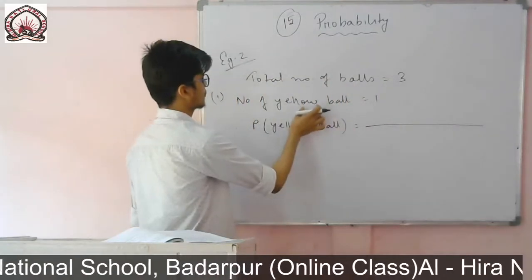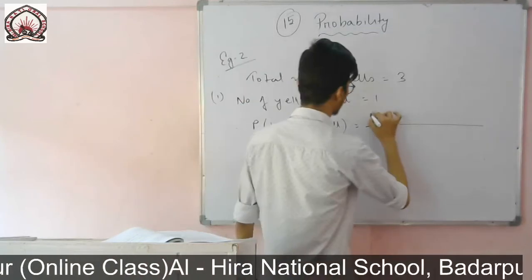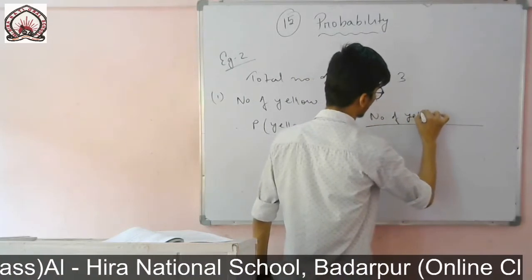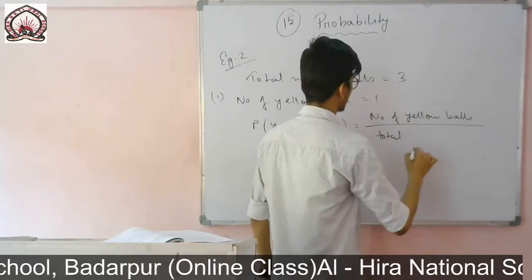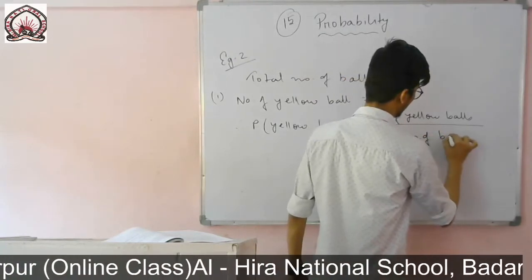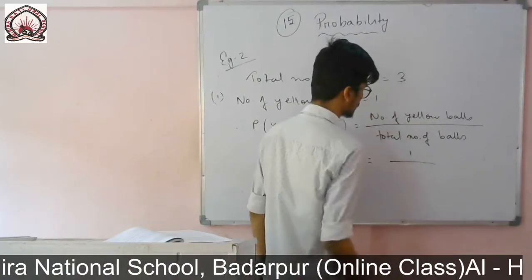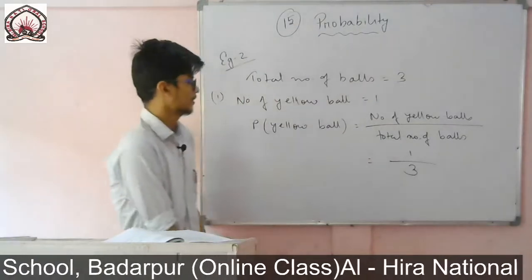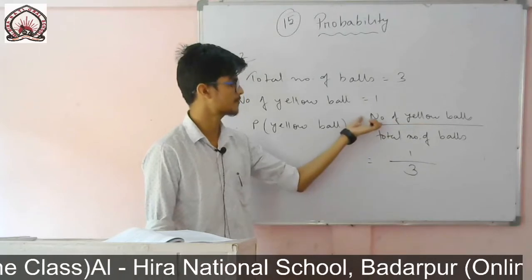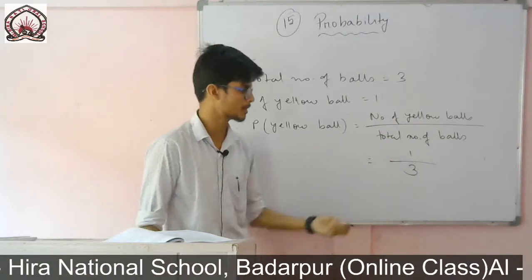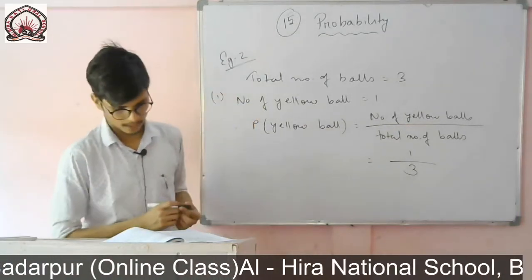So the probability of a yellow ball will be, this is our favorable outcome, the number of yellow balls, divided by the total possible outcomes. So you write the number of yellow balls divided by the total number of balls. There is only 1 yellow ball, and the total number of balls is 3. The favorable outcome is the number of yellow balls, divided by the total possible outcomes, which is the total number of balls. So 1 by 3. This is the required answer for the first one.